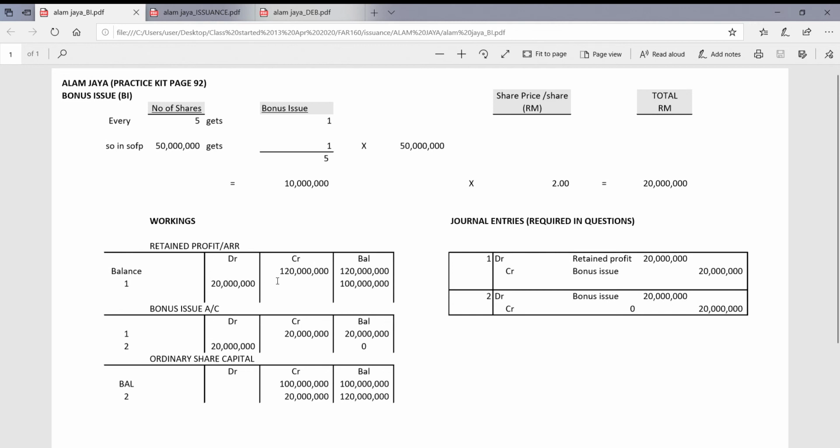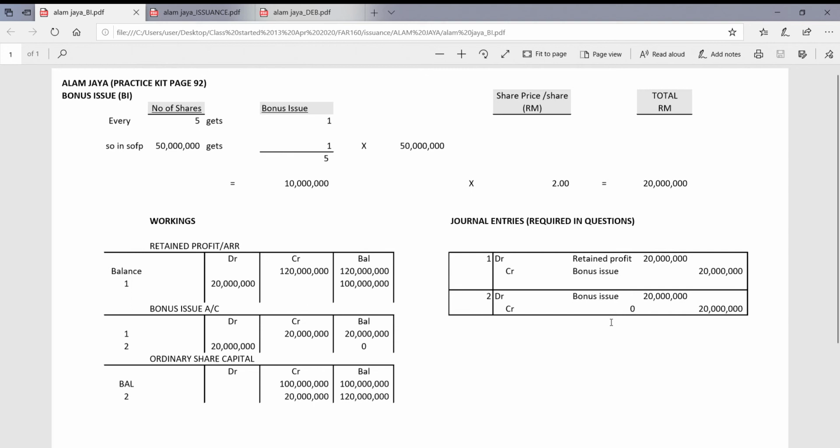They have accumulated profit there from the first year of operation, and it will be taken out from the retained profit of 20 million, and it will be debited to the bonus issues account, and subsequently the bonus issues account will be debited and credited to ordinary share capital. So the company's share capital has increased by 20 million and is now 120 million. Okay, so these are the double entries. Mind you that the 0 here should be the ordinary share capital.